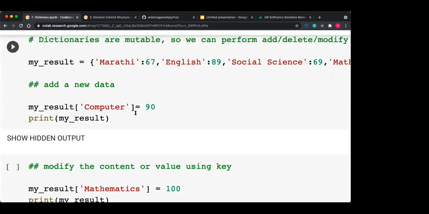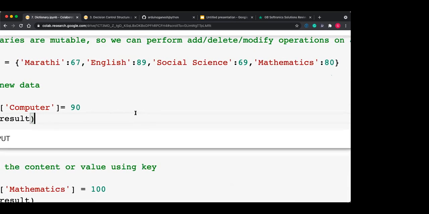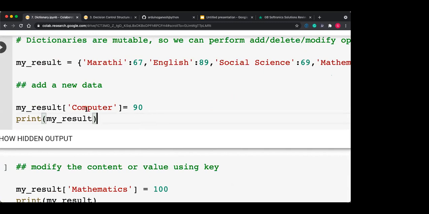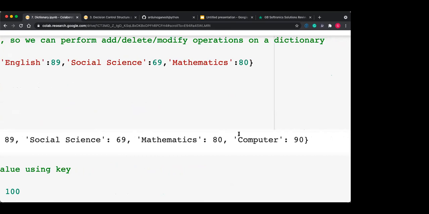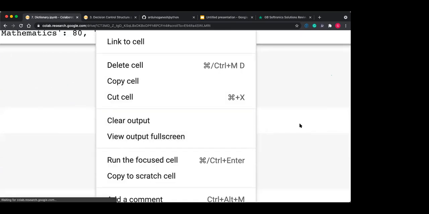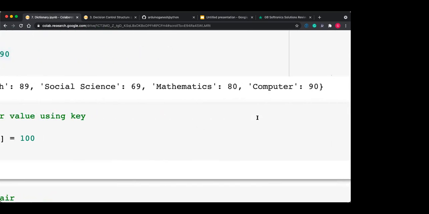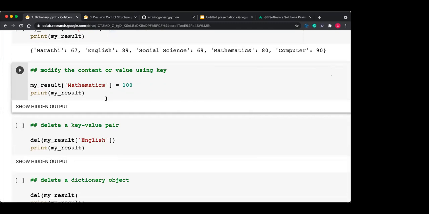So you can add new data also. For example, my result is having only these 4 subjects: Marathi, English, Social Science, and Mathematics. And if you want to add new data, you can add it by using this: my_result of computer equal to 90. So now the new dictionary has the 5th data added, computer 90. You can see here computer 90.